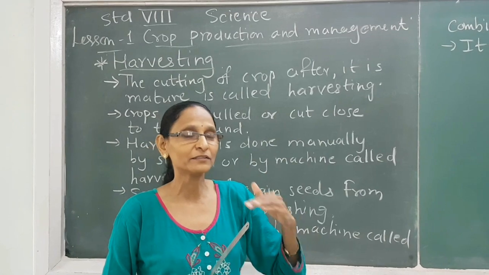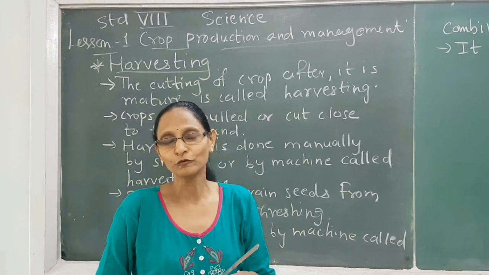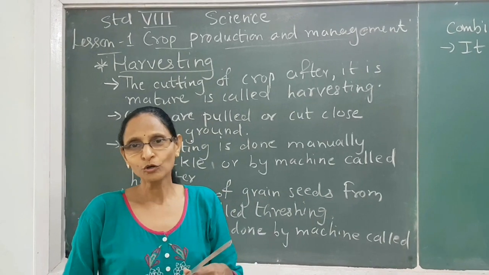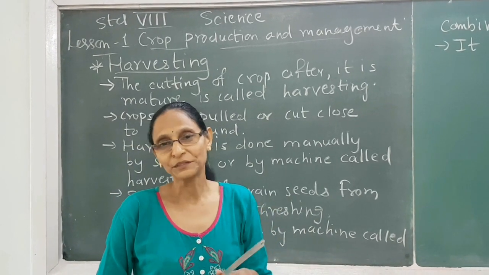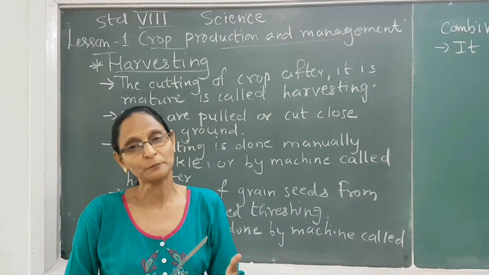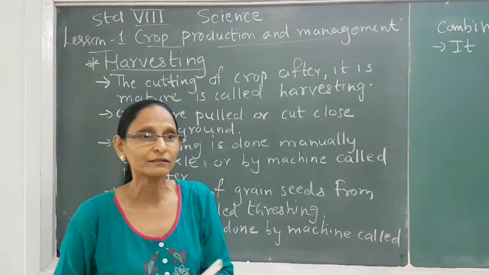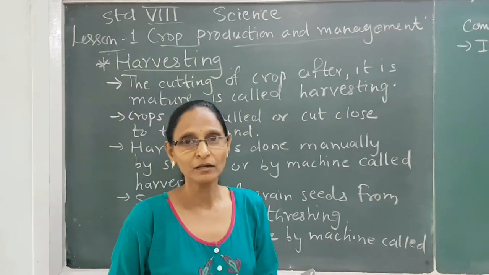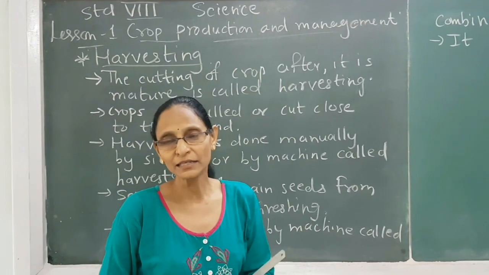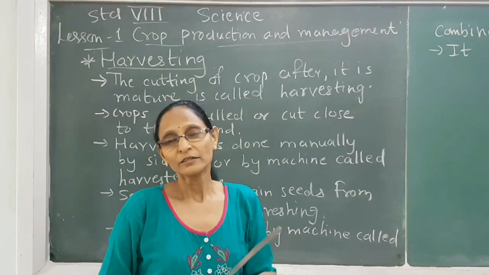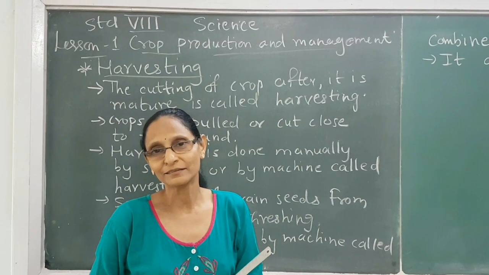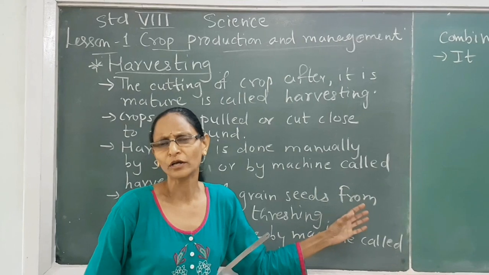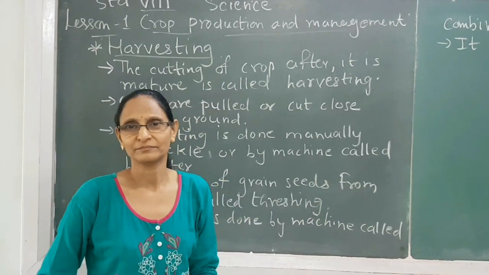So at the end, when the result is very fruitful, their field is filled with golden crops. To enjoy that period, different festivals are celebrated in India like Baisakhi, Bihu, Pongal, Holi, Diwali, Nimanya. So many other festivals are there. They celebrate this period with great joy and happiness.